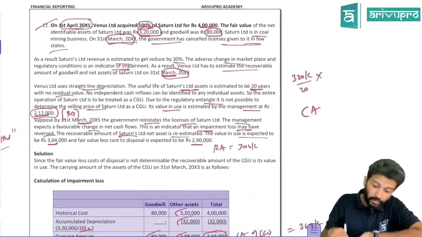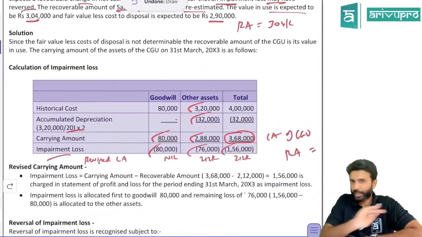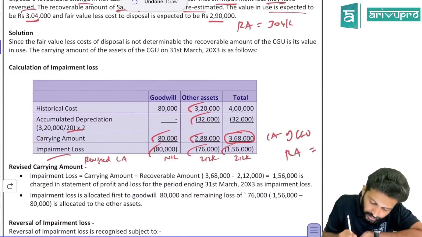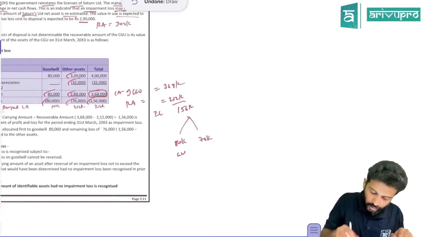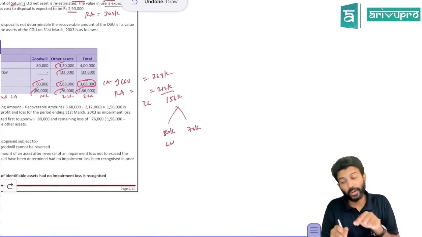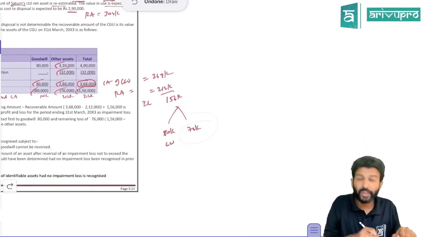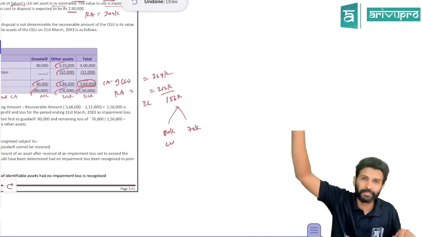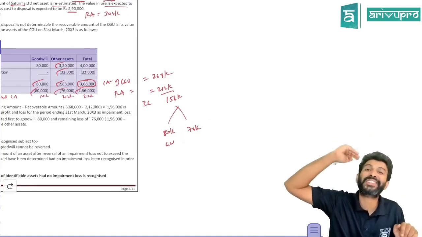What about reversal of impairment loss on other assets? On goodwill, you have allocated an impairment loss of 80,000, which cannot be reversed at all. How much on other assets have you charged? 2 years before, you charged an impairment loss on other assets of 76,000. This can you reverse? Yes, you can reverse. But can you reverse the entire 76,000? No. There is an upper limit. For charging an impairment loss, there is a lower limit. For reversal of impairment loss, there is an upper limit.